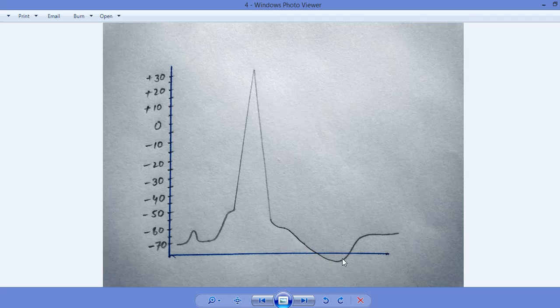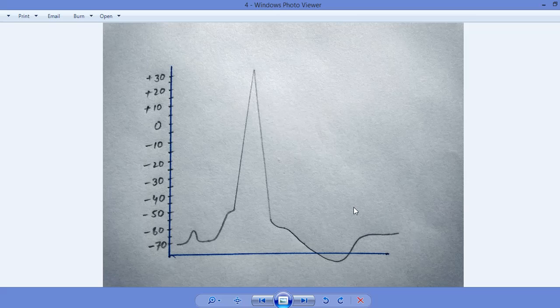This hyperpolarization occurs when the leak channels are still open and push out potassium from the internal environment to the external environment. But at this stage there is a complete equilibrium, and at that equilibrium the resting membrane potential is achieved, when the potassium leak channel and the sodium leak channel balance out, or when the internal environment becomes minus 70. So that is this stage.